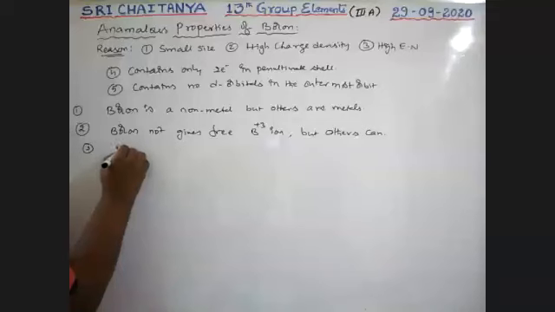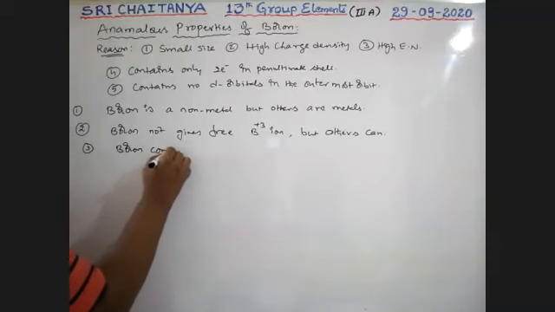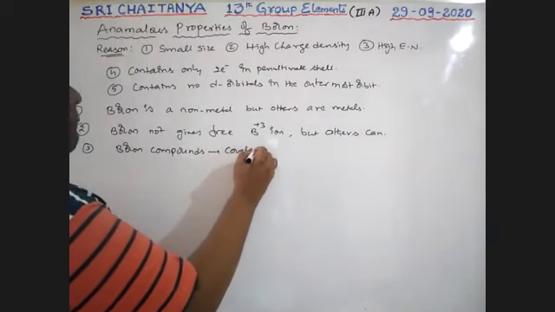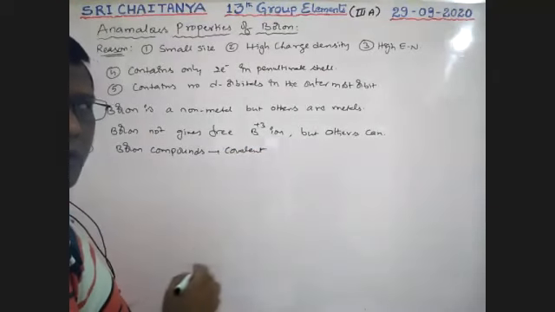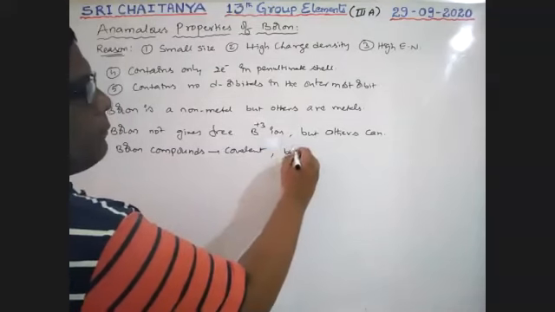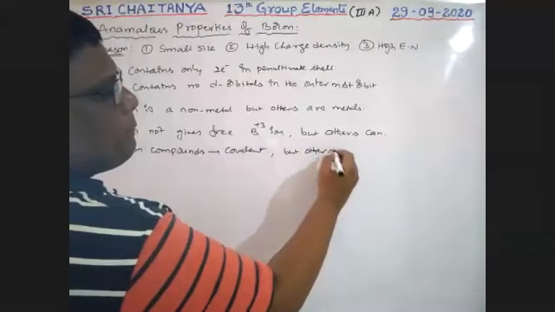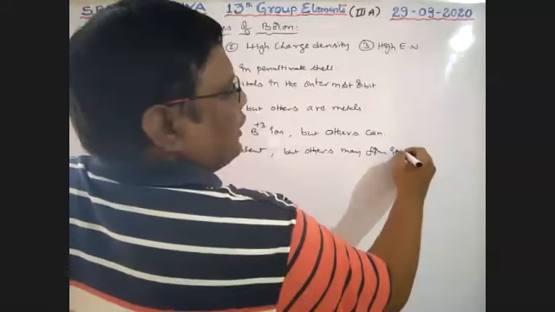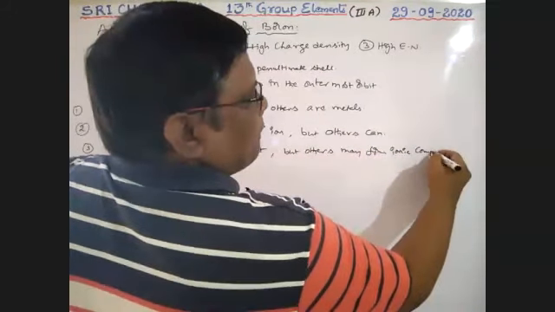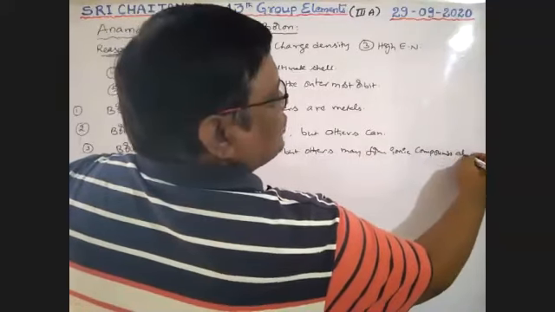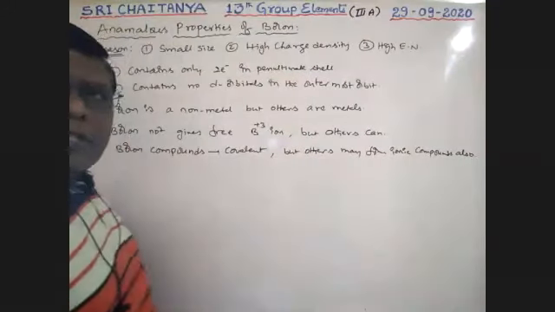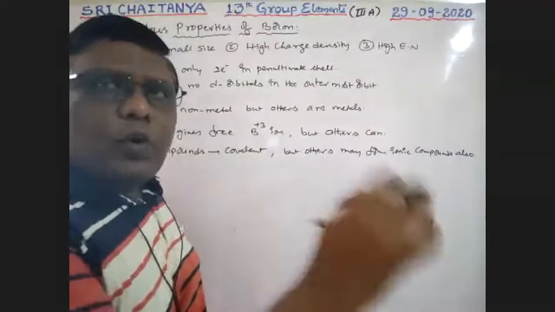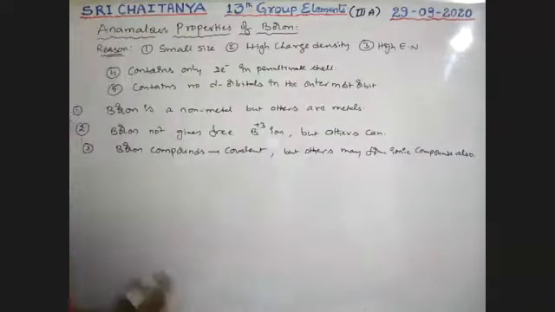Next point, boron compounds are covalent. All boron compounds are covalent, but others may form ionic compounds. Along with covalent compounds, ionic compounds are also formed by other elements, but all boron compounds are covalent. So it is a different behavior.